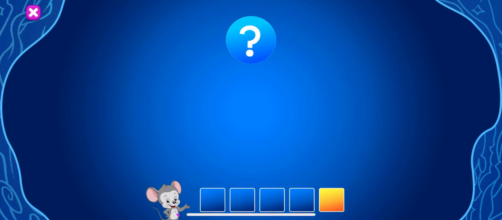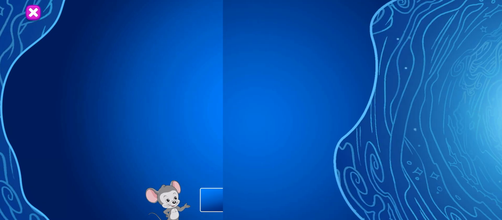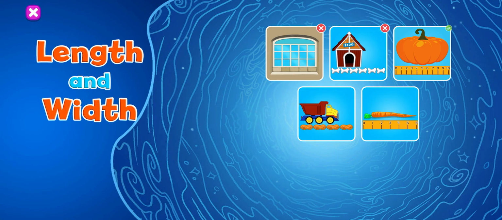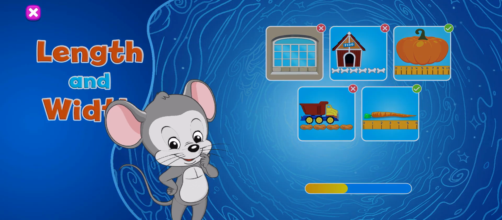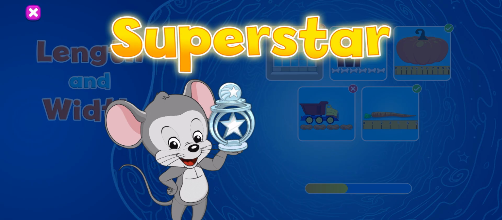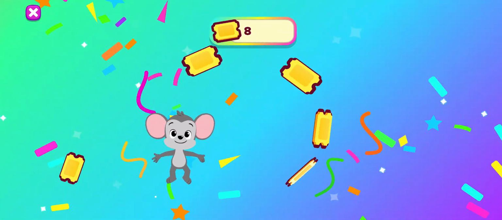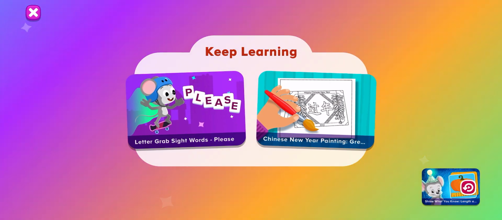Yay! Great work! Let's see how you did! Nice job! You're a superstar! You've earned some tickets. Keep playing to earn more. What activity would you like to play next?